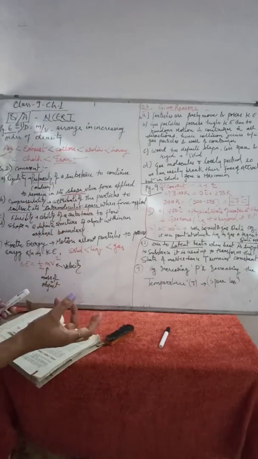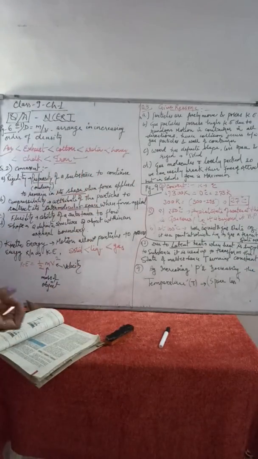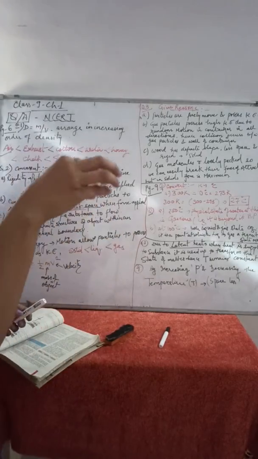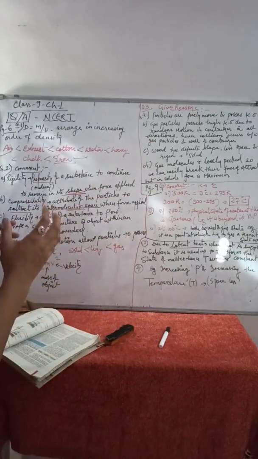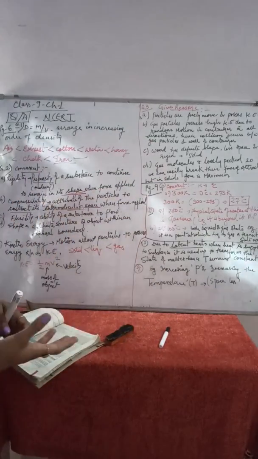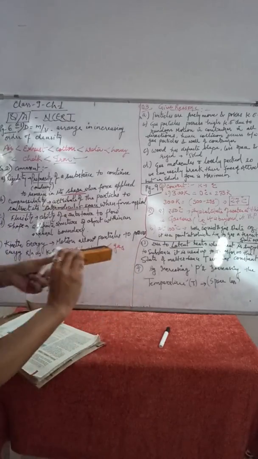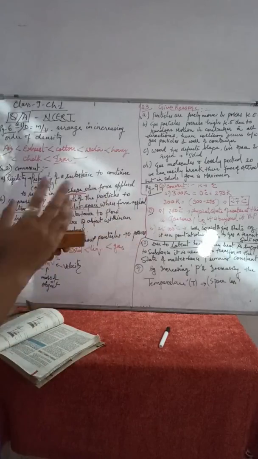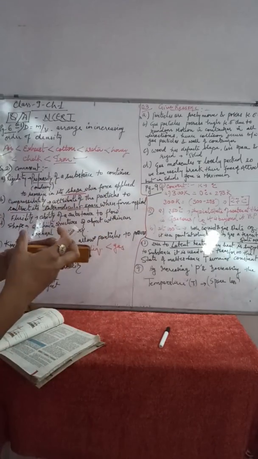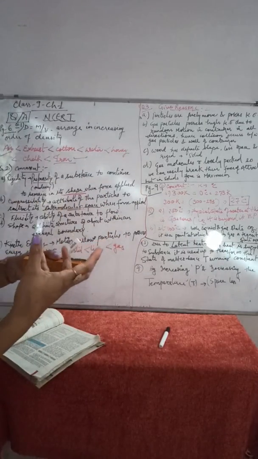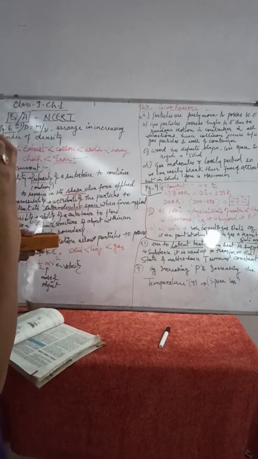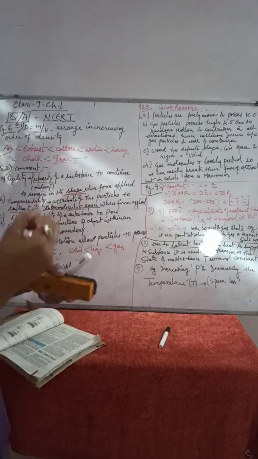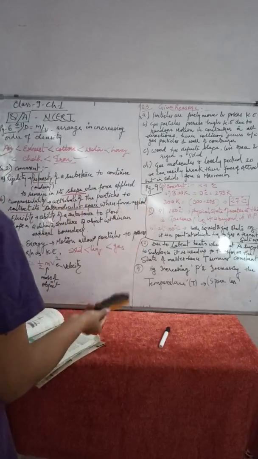For a simple example, suppose we have a sponge. A sponge is a solid, but the intermolecular spaces between the sponge particles are larger as compared to the solid duster, which is made of wood. So among both the examples, if I give more pressure, only the sponge is going to compress more as compared to the duster.